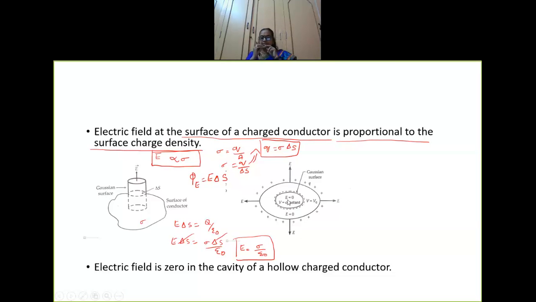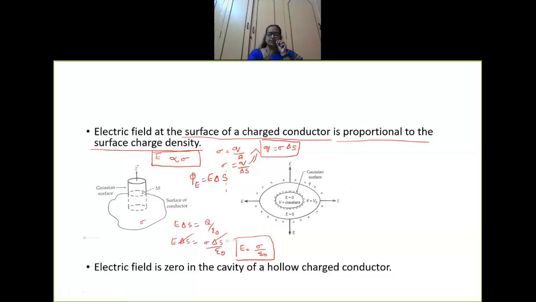So the electric field is zero, the potential is constant, and there are no charges inside the cavity. For this cavity, you consider the Gaussian surface very close to the cavity. This is the Gaussian surface, the dotted lines. It is not negative charges, it is the dotted line which is the Gaussian surface.